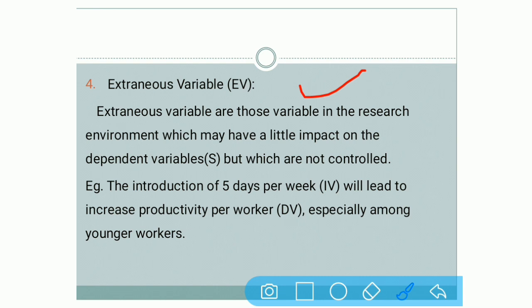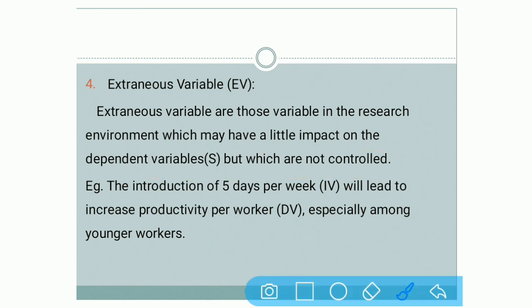Extraneous variables are those variables in the research environment which may have a little impact on dependent variable but which are not controlled. As I have said, we have to make clear firstly about independent and dependent variable. Now which are these extraneous variables which have impact on dependent variable but which are not controlled? This variable will affect the dependent variable but it cannot be controlled in certain conditions, or majorly it cannot be controlled. See how.